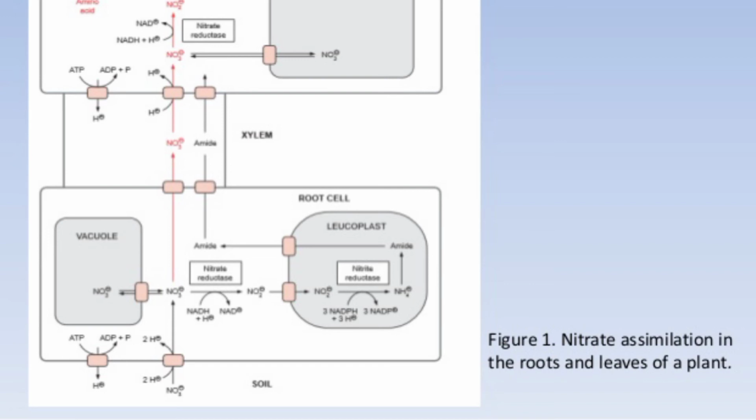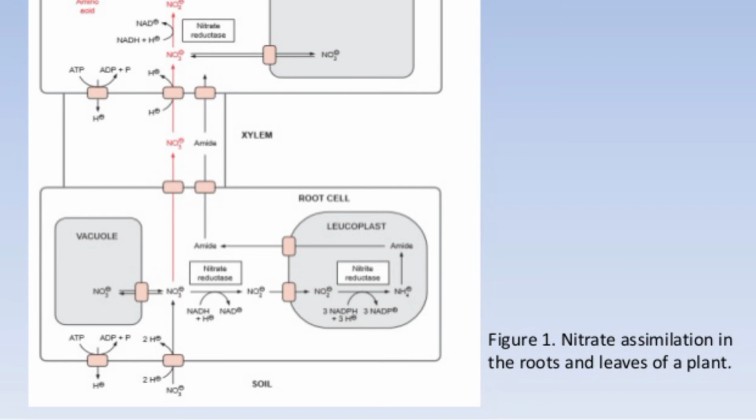They are seen in the vacuoles, where the nitrate form of nitrogen is present, as seen in this slide. After reacting with the help of cofactors NADH and NAD, with the help of the nitrate reductase enzyme, nitrate is converted into nitrite.